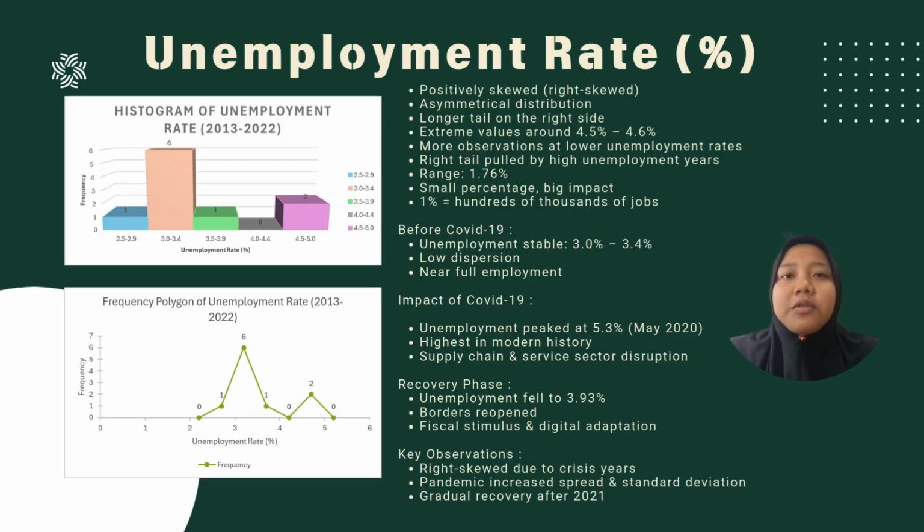Now, let's look at the shape of our unemployment data. As you can see from the histogram and frequency polygon, the distribution is positively skewed, or right skewed. This is because the tail is pulled to the right by the crisis years of 2020 and 2021. Before COVID-19, we were at near full employment.